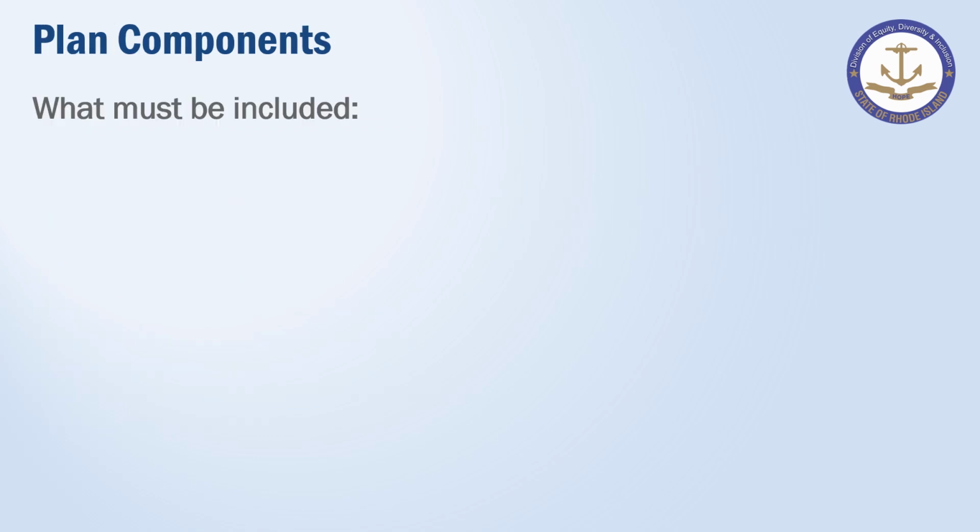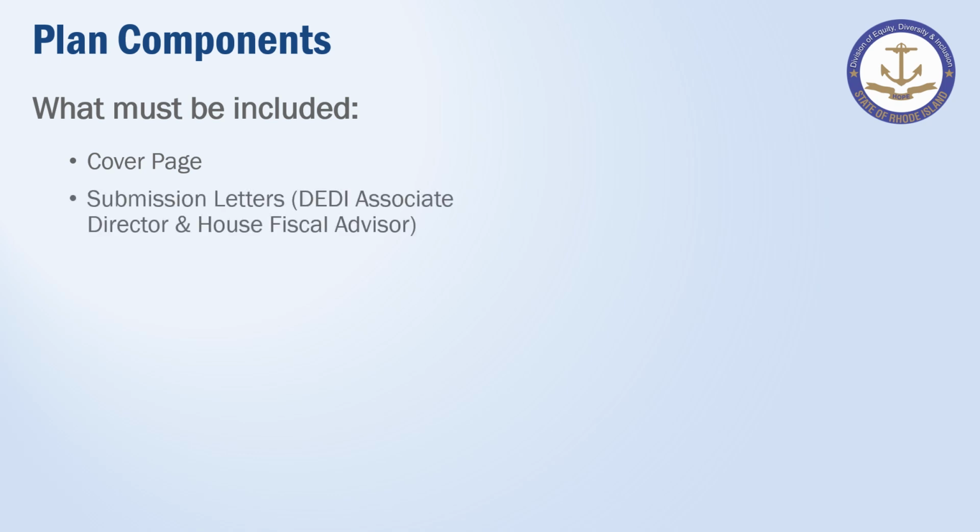Plan components. What must be included in your agency's non-discrimination plan? First, a cover page with your agency's name, address, title of the plan, reporting period, and the name, title, and signature of your agency head. Submission letters to both the DEDI Associate Director and House Fiscal Advisor. Templates for these letters have been provided within the DOA templates document shared in Microsoft Word format.